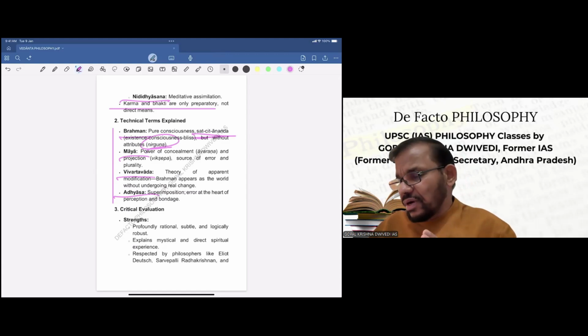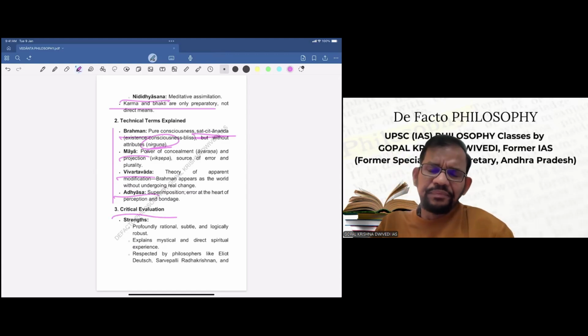Now, let us try to understand what are the critical strengths as well as weaknesses of Shankaracharya's philosophy. Let me tell you before I go, Shankaracharya's philosophy is one of the most important philosophies, and in philosophical systems, it is the culmination of almost all kinds of teachings. And it is worldwide recognized as one of the most influential philosophies. So definitely it's one of the very, very important philosophies from the exam point of view also.